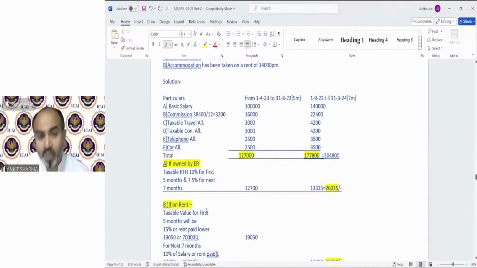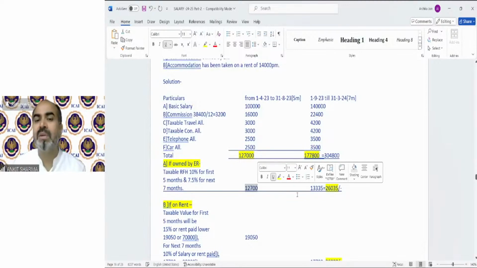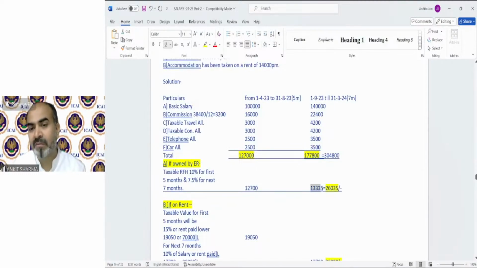So now we have two cases. If owned by employer, on the basis of population we will take 10% for the first 5 months and 7.5% for the next 7 months. So that will be the taxable part for 5 months and this will be your taxable part for 7 months. That is 10% of salary and this is 7.5%. So total taxable value will be 26,035.